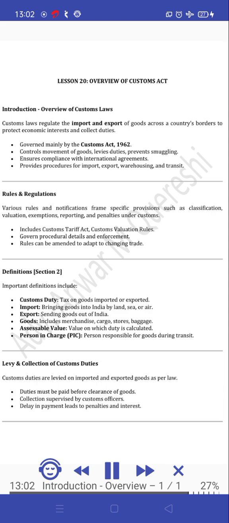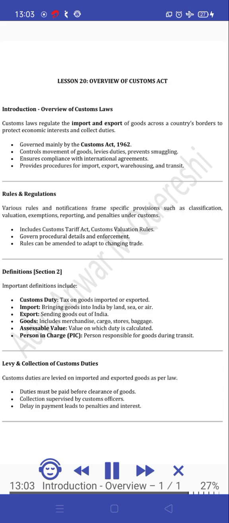Rules and regulations. Various rules and notifications frame specific provisions such as classification, valuation, exemptions, reporting, and penalties under customs. Includes the Customs Tariff Act and Customs Valuation Rules. They govern procedural details and enforcement. Rules can be amended to adapt to changing trade. Definitions, Section 2. Important definitions include customs duty, a tax on goods imported or exported.